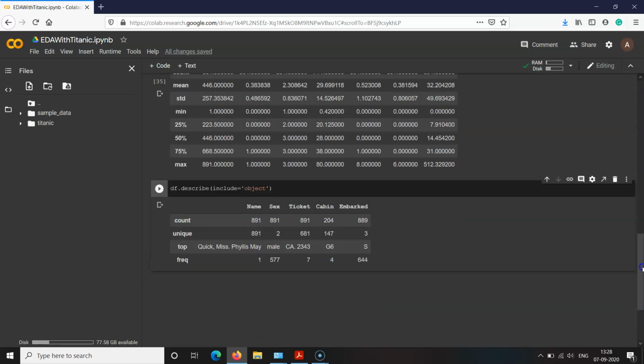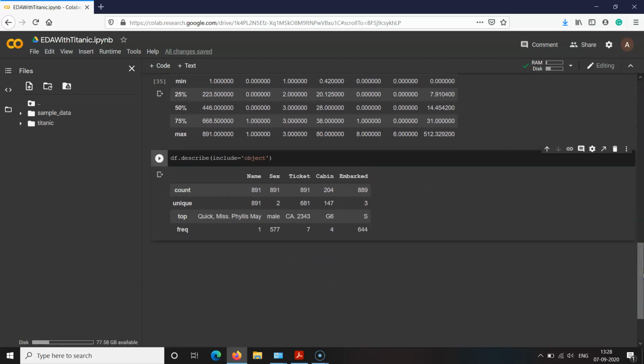Now it has written the descriptive statistics for the non-numeric data types. How many non-numeric data types are there in our data set? Five, and the names of those non-numeric features are name, sex, ticket, cabin, and embarked. For all those non-numeric data types, it will return information like count, unique, top, and frequency.